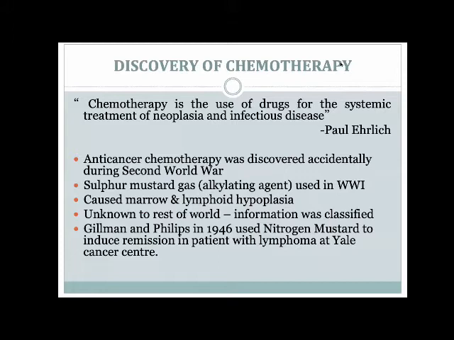So how was it discovered? Like most things, it was accidental. What they found was that during the First World War, sulfur mustard gas, which is an alkylating agent, causes marrow and lymphoid hypoplasia. It was unknown to the rest of the world, and this information was kept secret for a long time, until the Second World War, around 1946, when Gilman and Phillips used nitrogen mustard to induce remission in patients with lymphoma at Yale Cancer Center. After that, chemotherapy has grown in leaps and bounds, not just in the agents that we use, but also in the way that we are using these agents to improve outcomes.